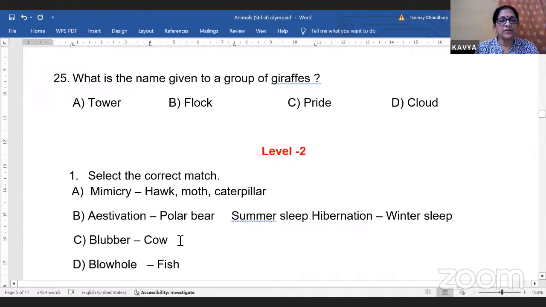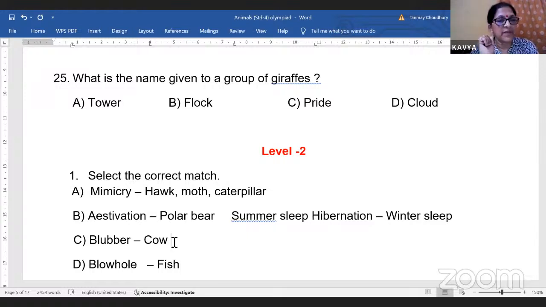For example, now blubber. Blubber is a layer of fat below the skin. It is found in large mammals like whales. So in a whale, just below the skin, there is a layer of fat present. That is known as blubber. Now, blowhole. Blowhole is present in whales. These aquatic animals, you must have seen, there is a spurt of water that comes out from the whale's head. It comes out from the blowhole.